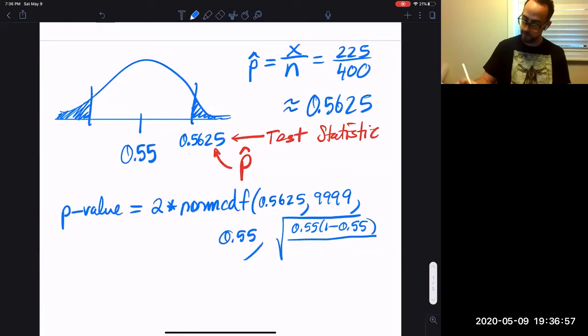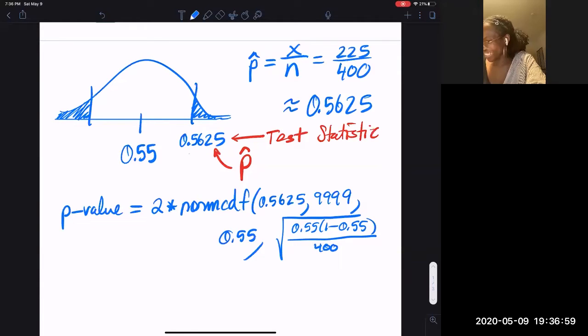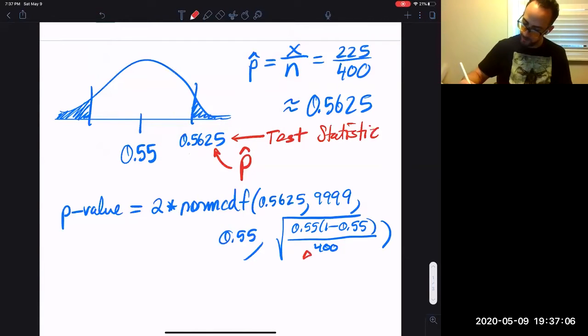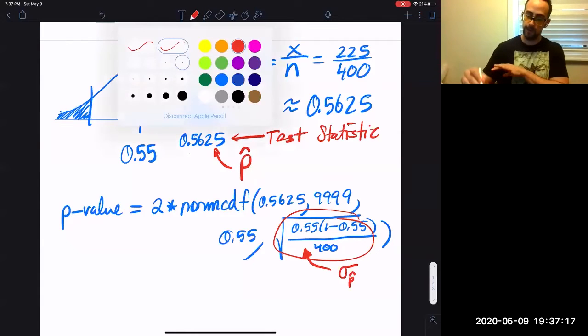I know it's a lot of craziness, right? That's the standard error, sigma sub p hat. That's how I want you to find the p-value.